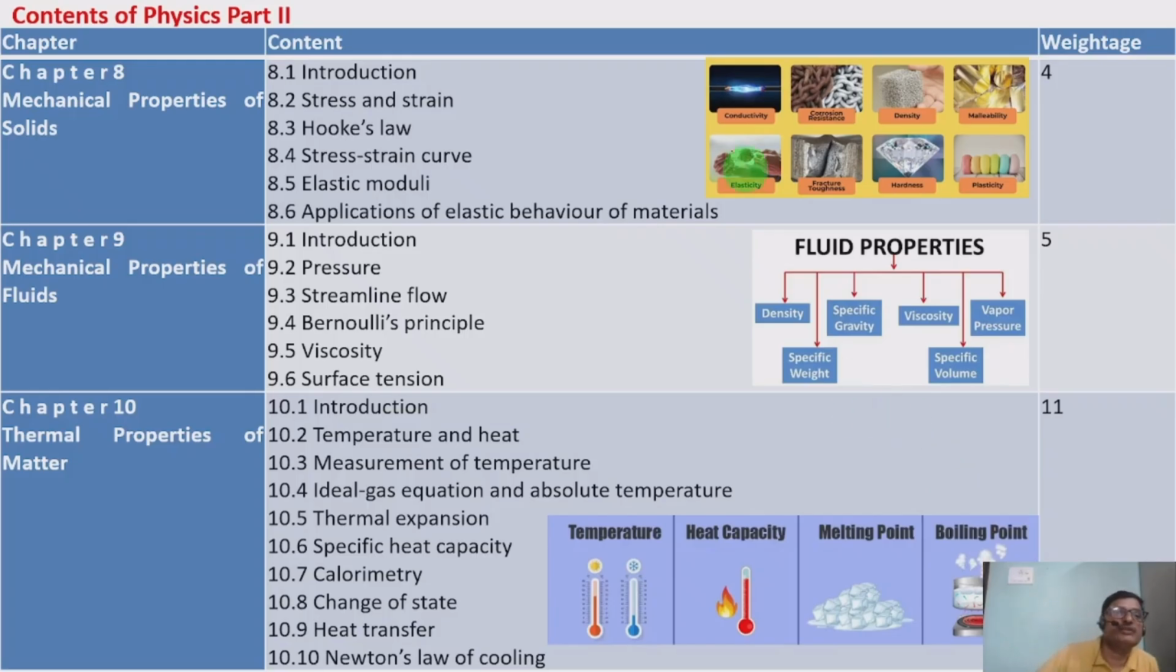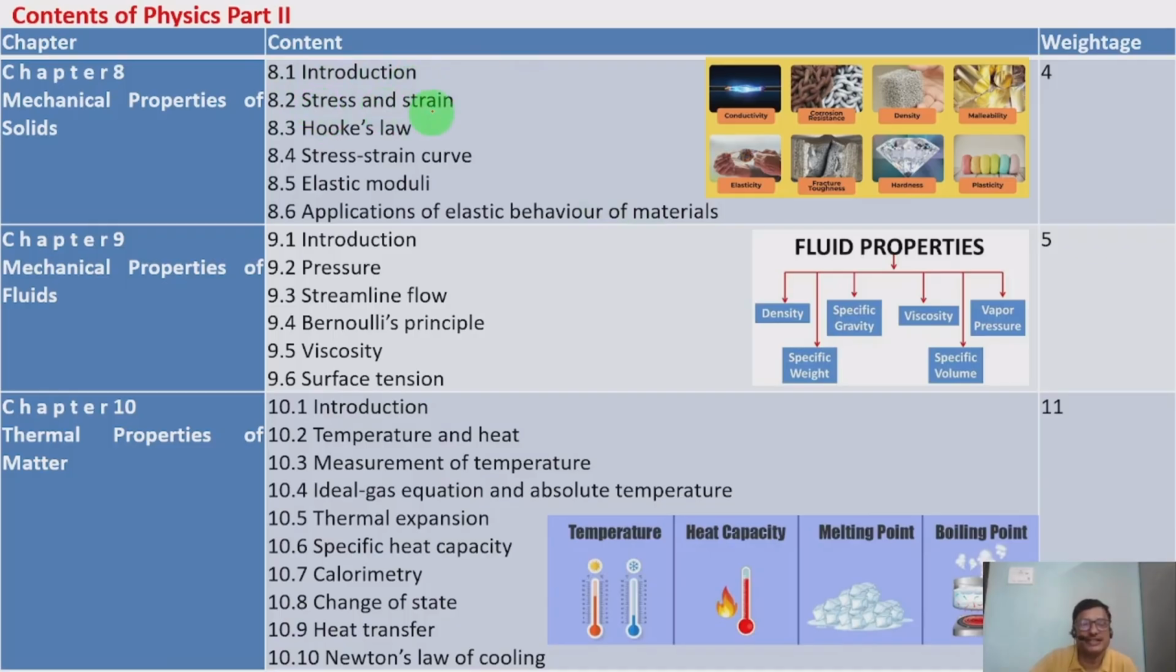We'll move to the second part, that is the contents of physics part 2. In physics part 2, we will take chapter 8, mechanical properties of solids. The solids have different mechanical properties, and those mechanical properties we are going to study here. 8.1 Introduction about it.